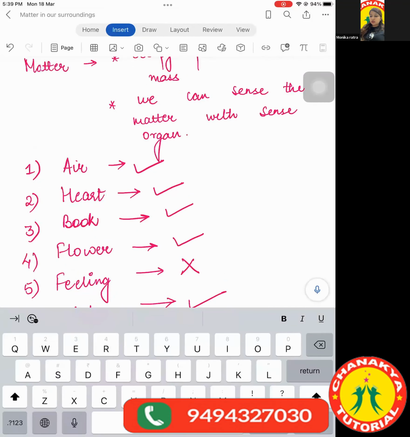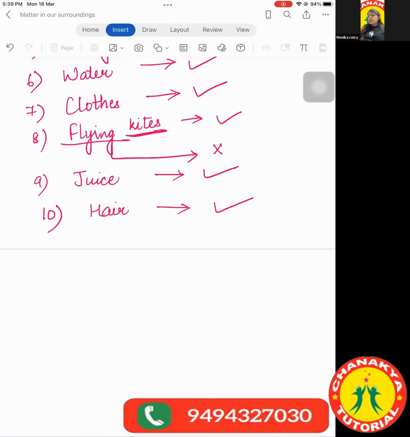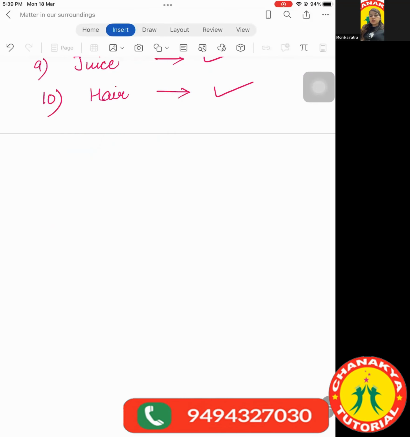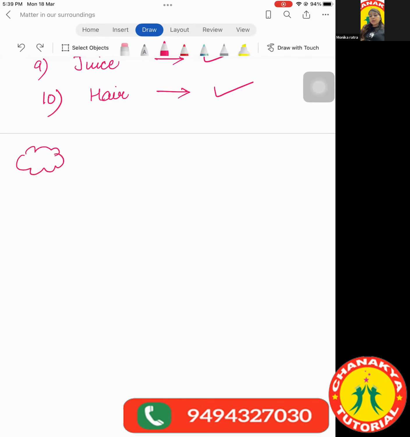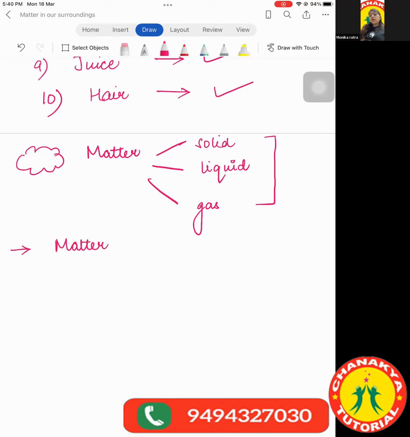Yes, ma'am. Okay. So now let us come to the properties of matter. First and foremost, the basics which you should know is that matter is mainly of three types: solid, liquid, and gases, about which we are going to study in this chapter later on in detail. Fine. So the first property or the first thing which we need to know is that matter is made up of particles.